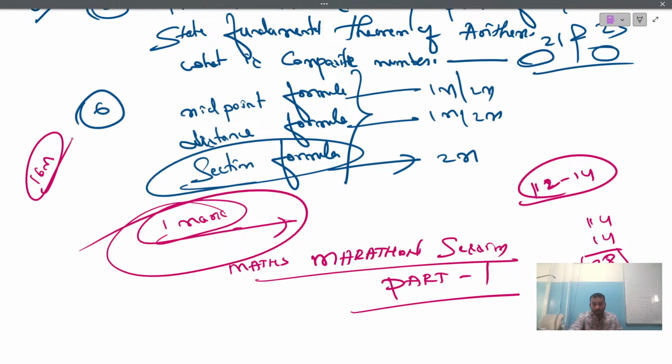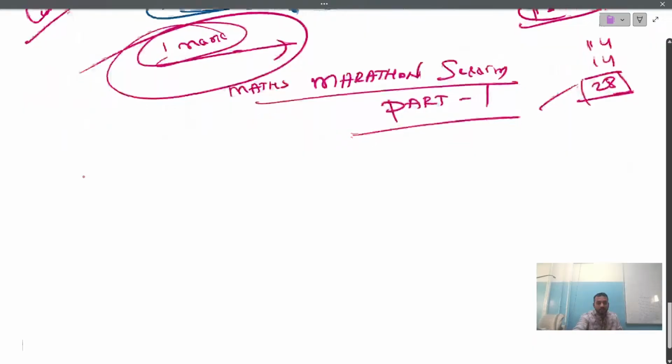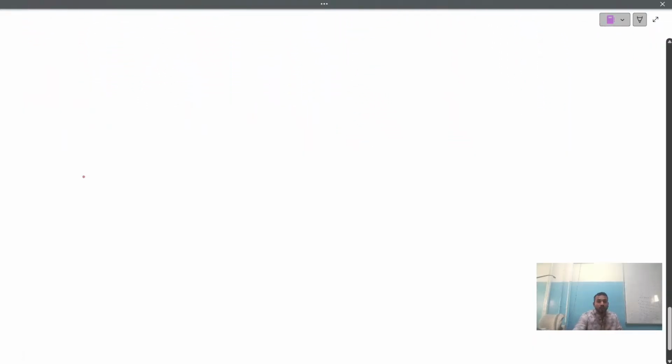Now what else is required to pass math? Here itself we have scored around 28 and here itself we have got around 16. It's not just passing. Now you are in a state to score, not just pass. You are in a state to score now here.